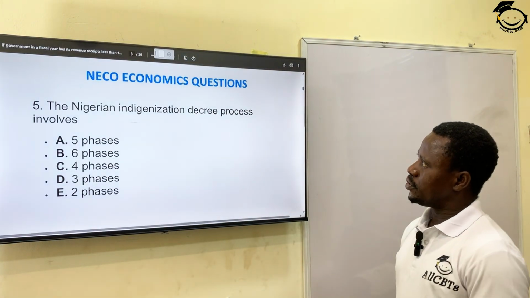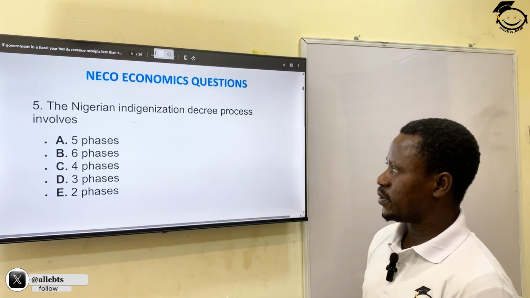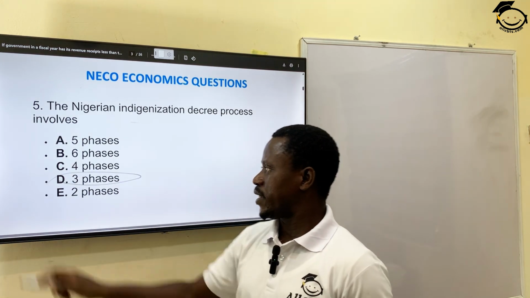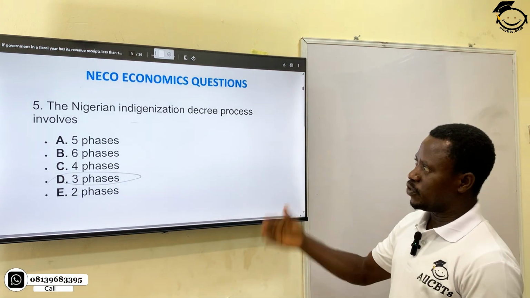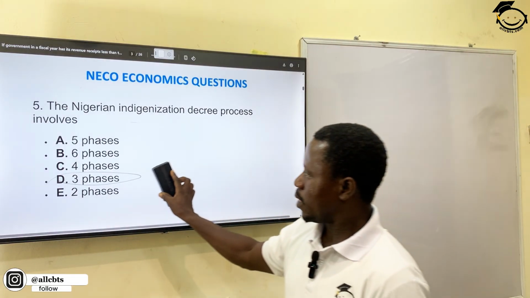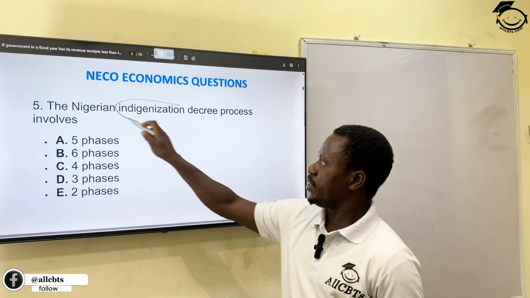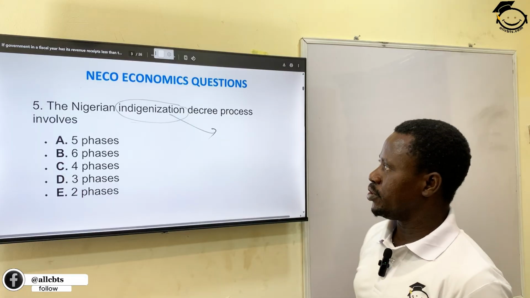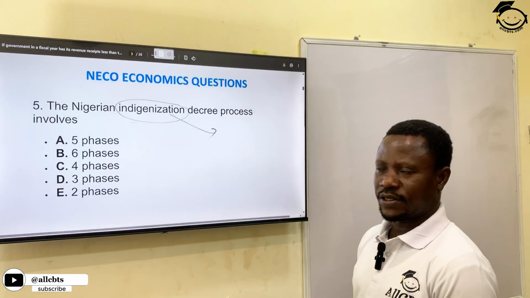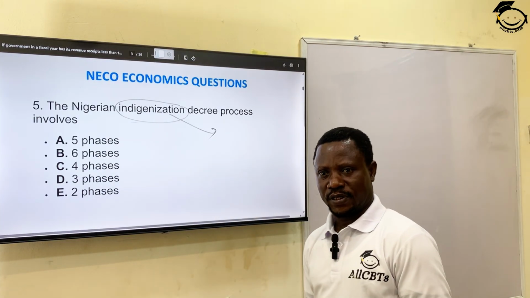The Nigerian Indigenization Decree process, that was in the 1970s, involves 3 phases. It was 3 phases because it started in 1970, and government was moving from phase to phase. I know you know about indigenization: when foreign companies in Nigeria are being demanded to involve Nigerians in the managerial and running of such businesses.